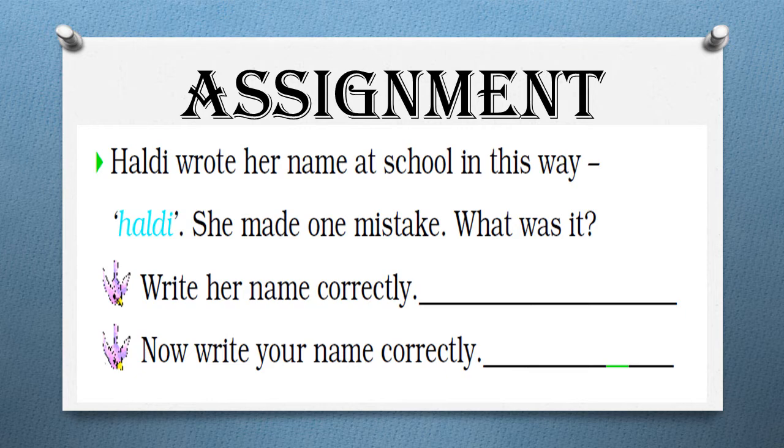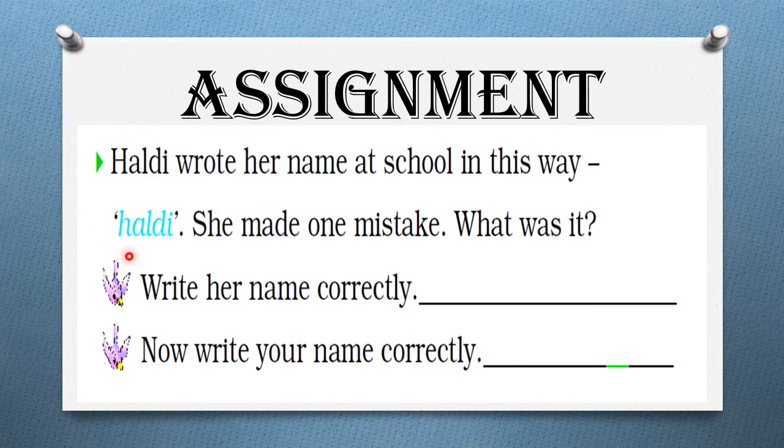Now here is an assignment for you. This is a question of your book itself. You can see Haldi wrote her name at school in this way. Haldi ने स्कूल में अपना नेम इस तरीके से लिखा. She wrote it in this way. She made one mistake. She has done a mistake here while writing this. What was it? आपको पता करना है कि वो कौन सी mistake है.